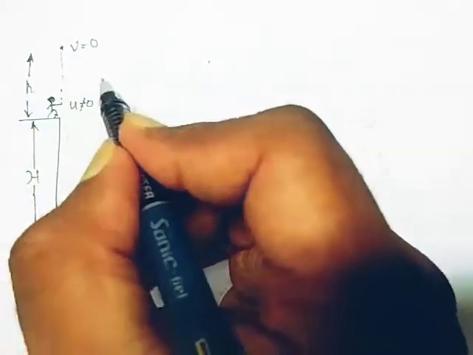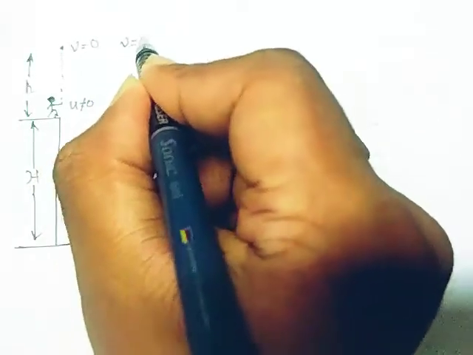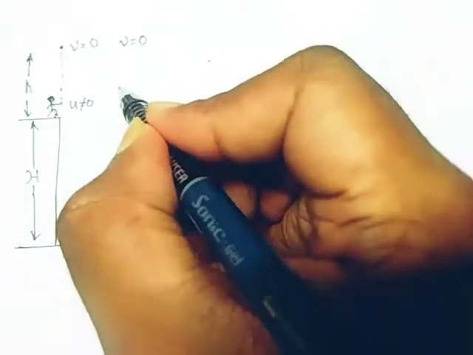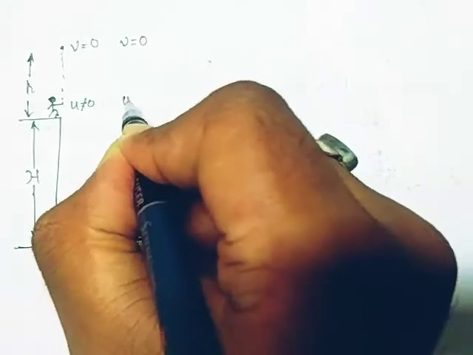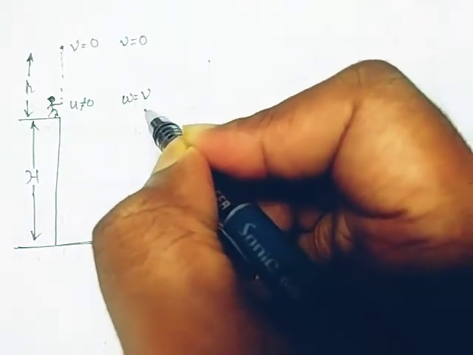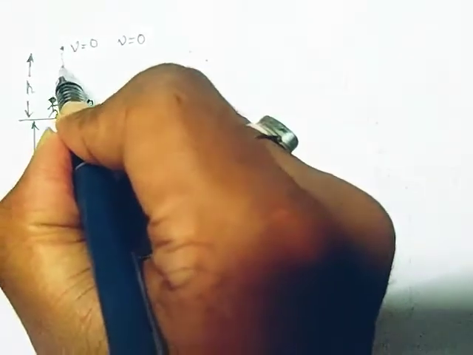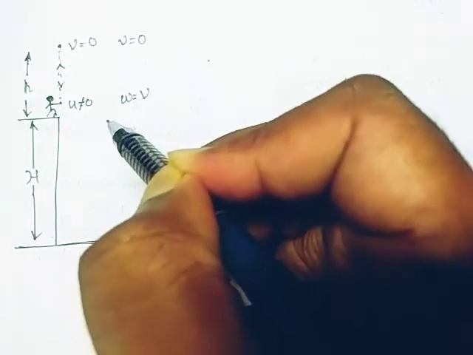After that, when it is coming downwards, after a momentary rest, this velocity of it, that is w, is again equal to that of v. If the thrower is able to catch the ball, it is moving upward and coming downward and he catches it.